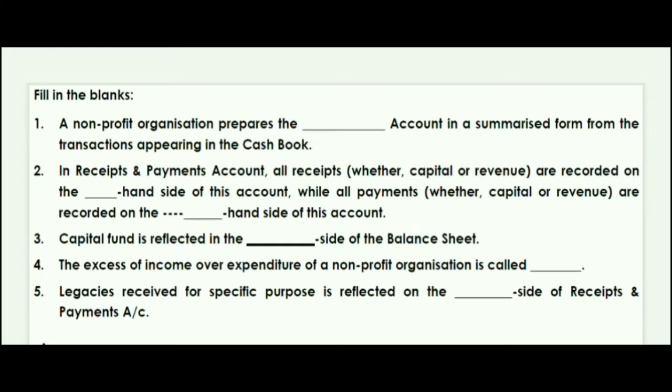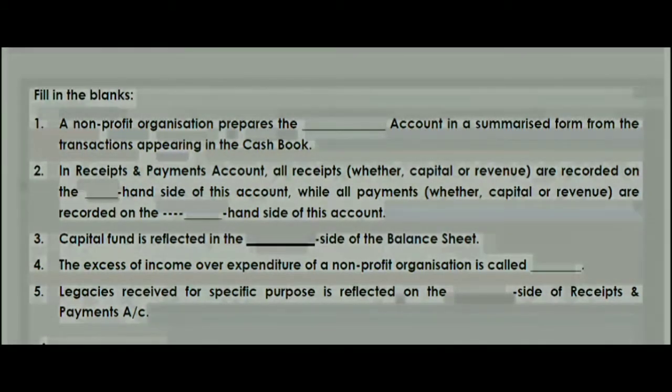Next is, legacy received for a specific purpose is reflected on which side of receipt and payment account? Legacy received for specific purpose is reflected on the receipt side of the receipt and payment account. I hope this is easy for you.